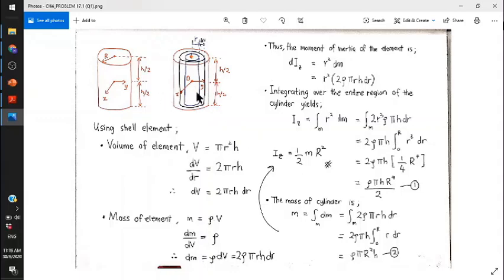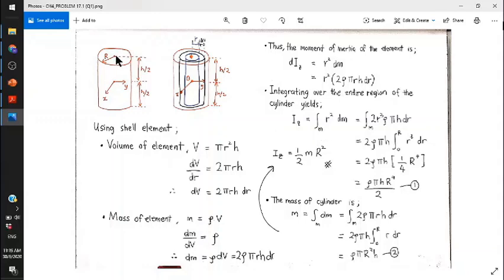Since this is a cylinder, you need to use the volume of a cylinder. After you get dV, you have to obtain dm by using m equal to rho V. After you obtain dV and dm, you can calculate the Iz, and then integrate to the full elemental mass.